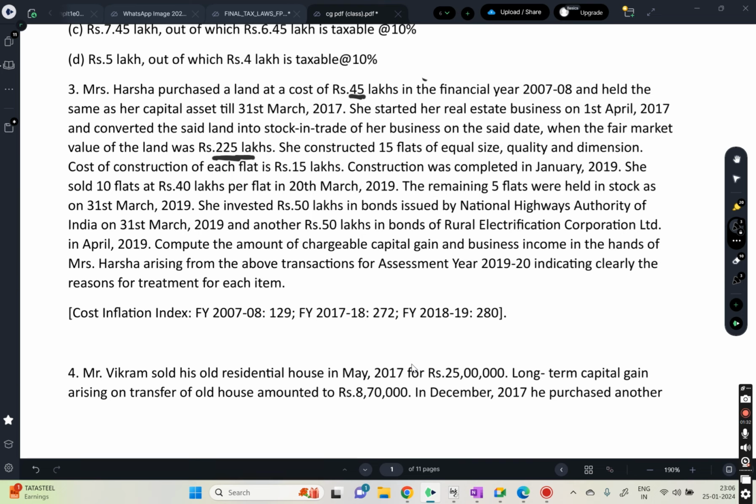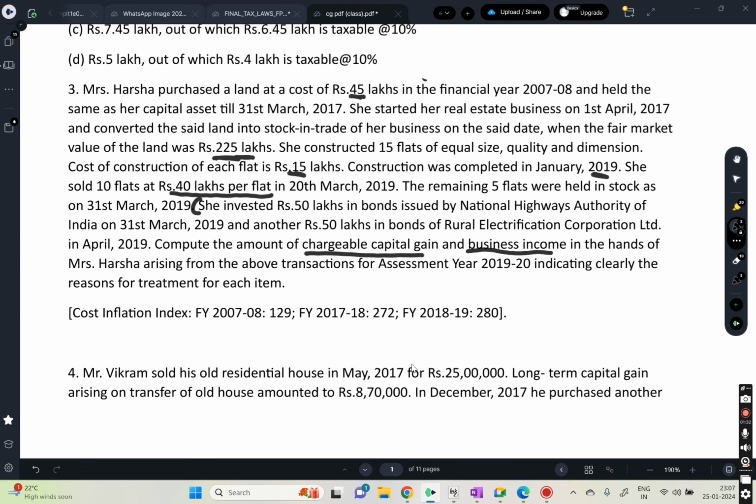She constructed 15 flats of equal size, quality and dimension. Cost of construction of each flat is 15 lakhs. Construction was completed in January 2019. She sold 10 flats at 40 lakhs per flat. The remaining 5 flats were held in stock in trade. She invested 50 lakhs in the bonds of NHAI. This is the exemption part. Now they are asking you to compute the capital gains and business income.